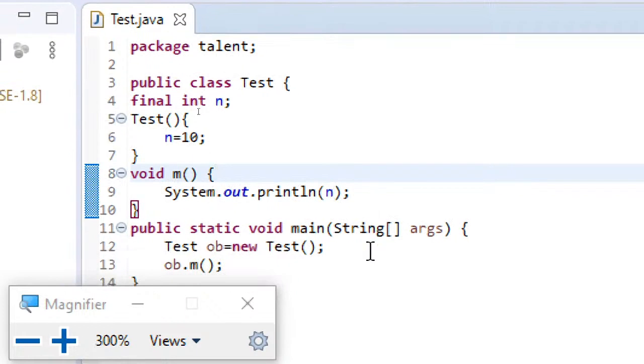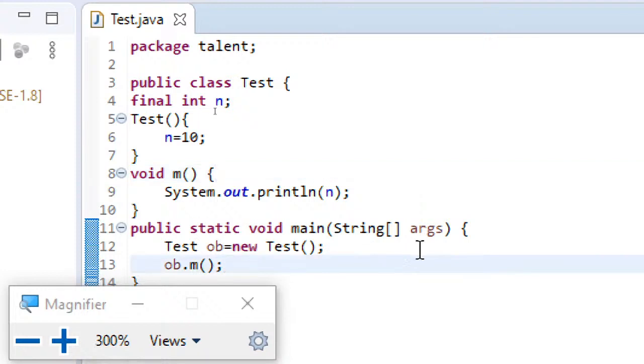Now you can see no red cross marks. So that means the error is resolved. So this is the point I would like to make here. Final variables can only be initialized in the constructor, not in the normal methods.